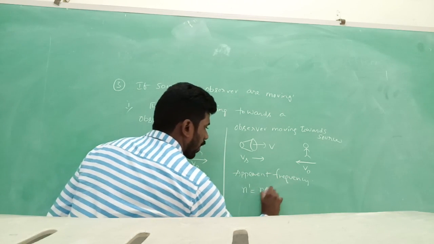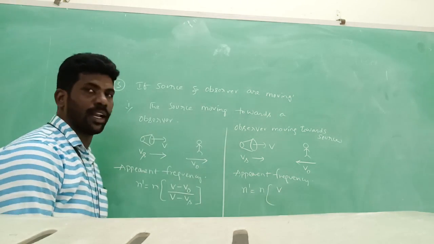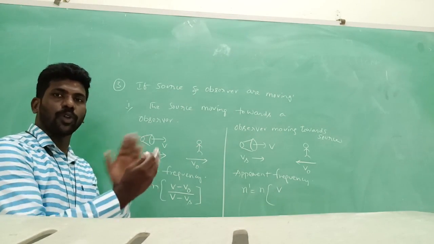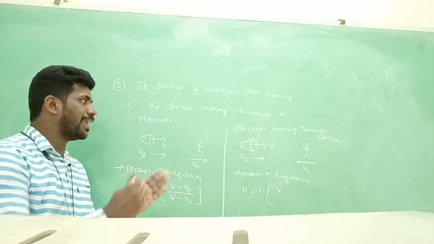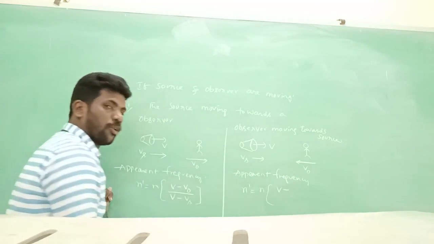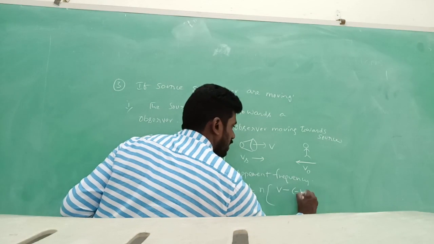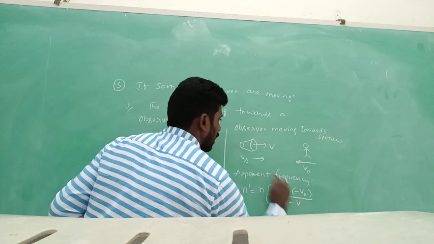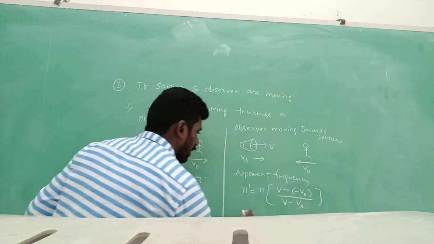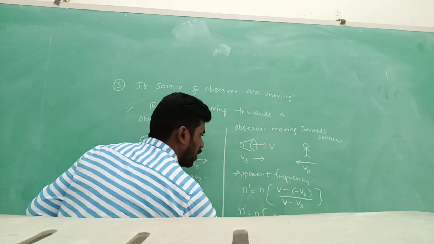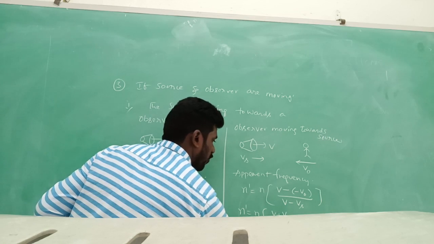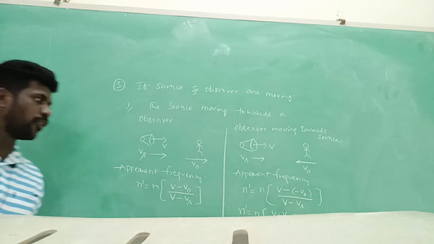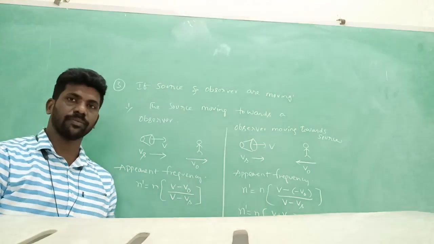n dash equal to n into V. What about the observer? Observer and V are in opposite direction. In opposite direction means we can take it as a negative. This negative belongs to the formula. Here we can take it as a minus V naught by V minus Vs. That means n dash equal to n into V plus V naught by V minus Vs.